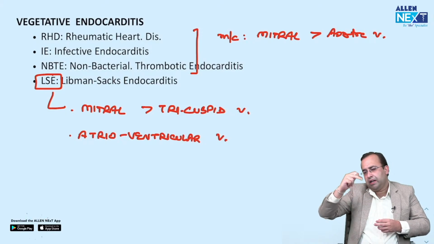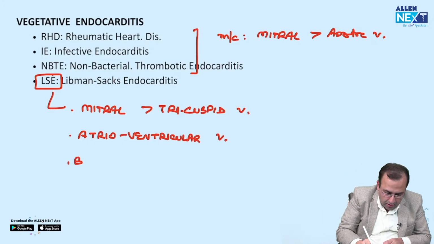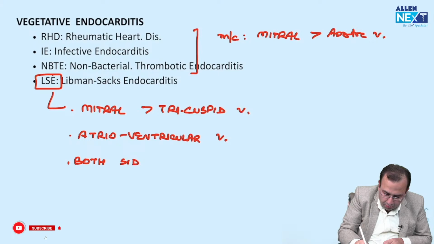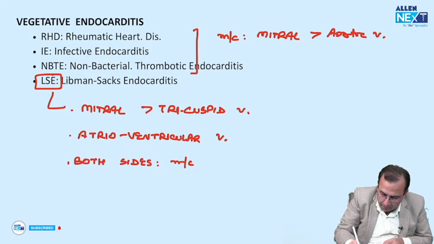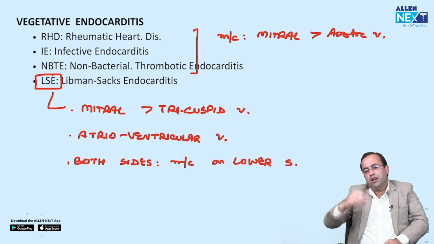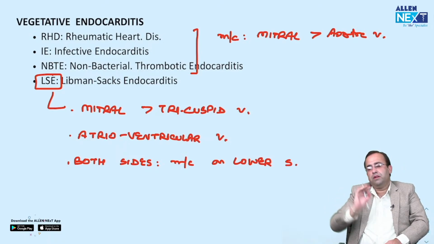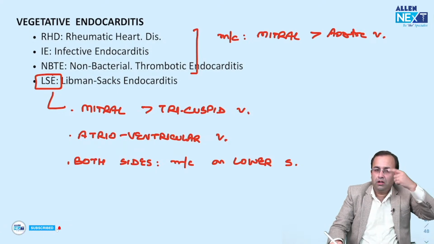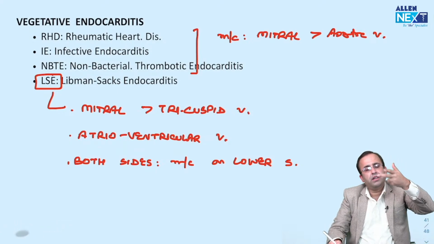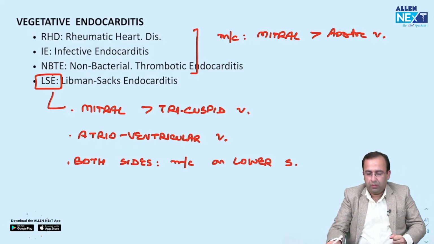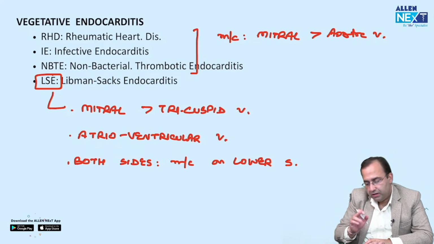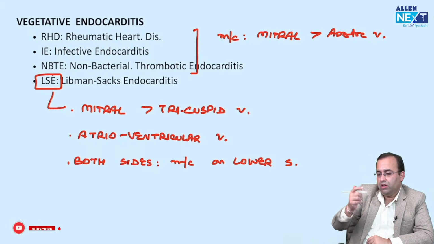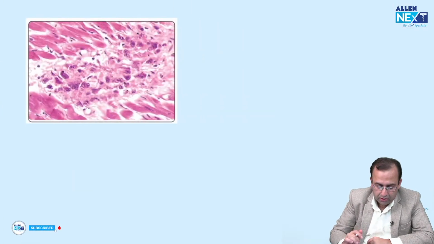Libman-Sacks has vegetations on both sides. Vegetations are present on both sides of the heart wall, more common on the lower surface. Fibrinoid necrosis is seen in RHD and SLE affecting the heart. For RHD, which is the criteria used to make a diagnosis? Jones criteria, modified Jones criteria.